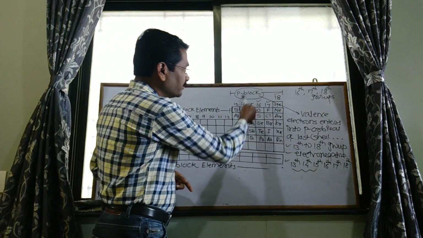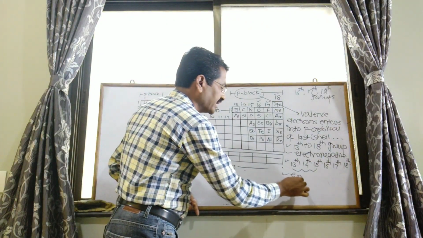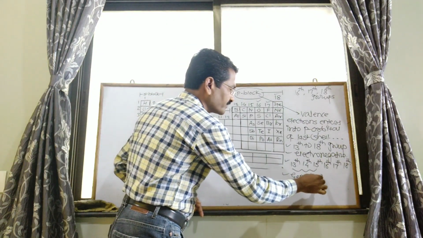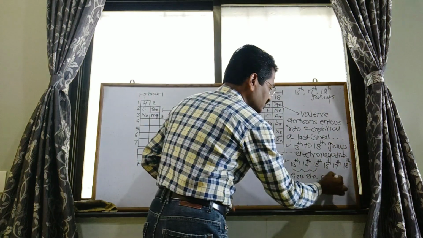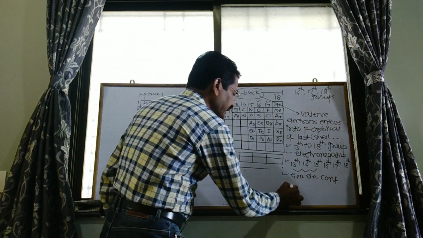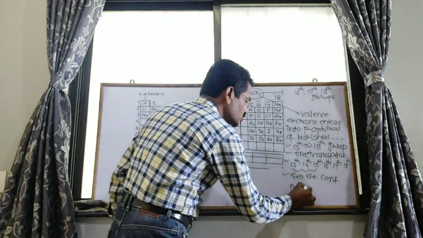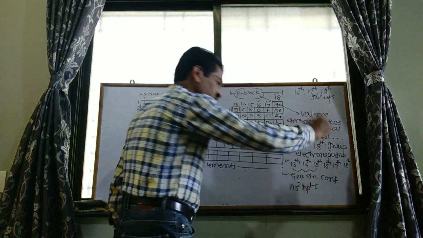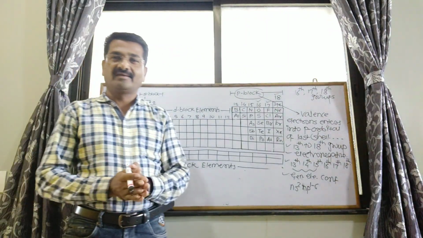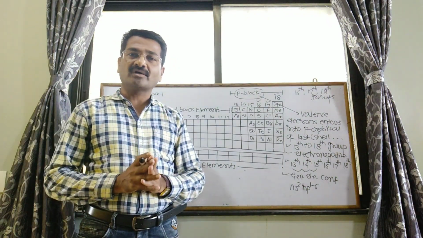All these P block elements have the general electronic configuration ns2 np1 to 6. See the characteristics of the P block.